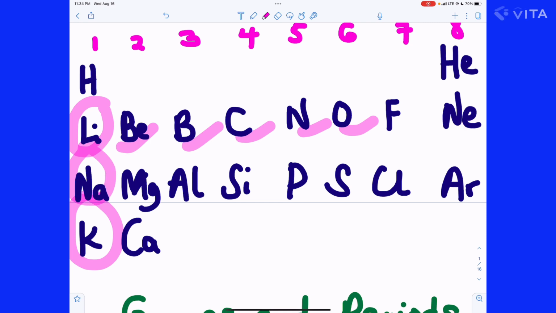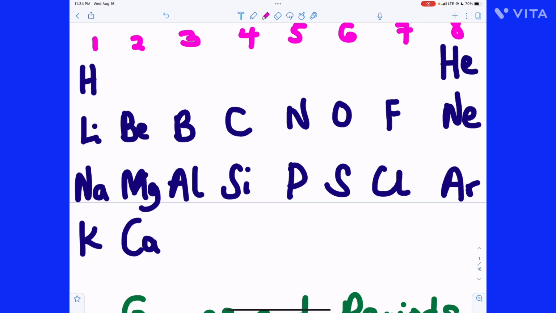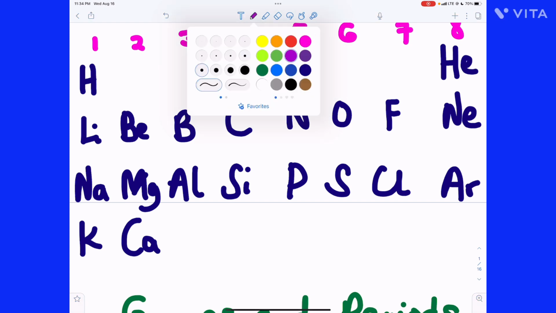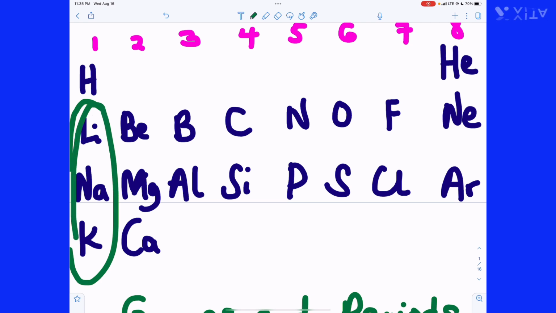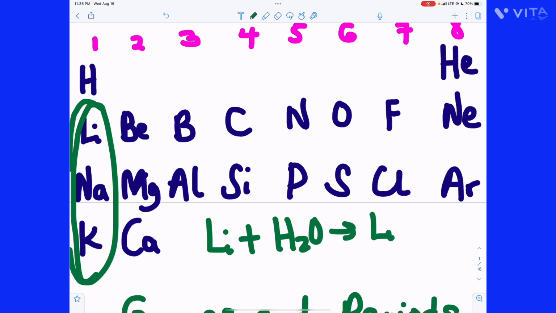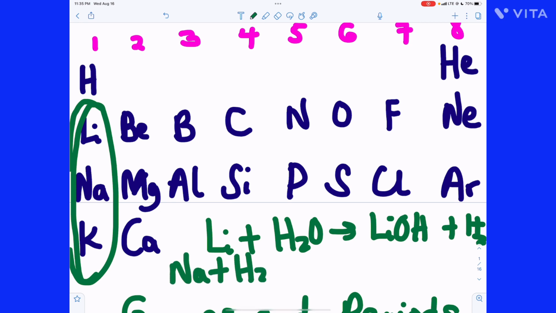We call them alkali metals because they dissolve in water to form an alkali. Let me give you that reaction so that you can see it. For example, lithium will dissolve in water to form lithium hydroxide plus hydrogen. Sodium will do the same thing, dissolve in water to form sodium hydroxide plus hydrogen.